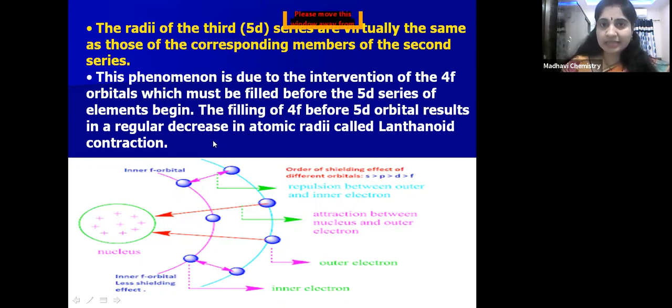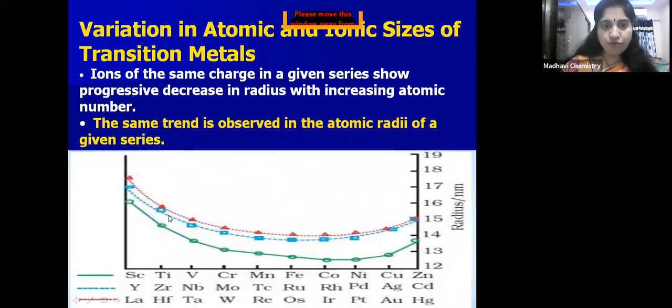So because of this lanthanide contraction, the 4d and 5d series of elements have nearly similar size, as you can see in this graph. The electrons will fill the 4f orbital first, and after that the electrons will enter the 5d. Due to the poor shielding effect of 4f electrons and more nuclear charge, it attracts the outer electrons towards it. Because of that, the size of the 5d series elements decreases. So 4d and 5d series of elements have nearly similar size.